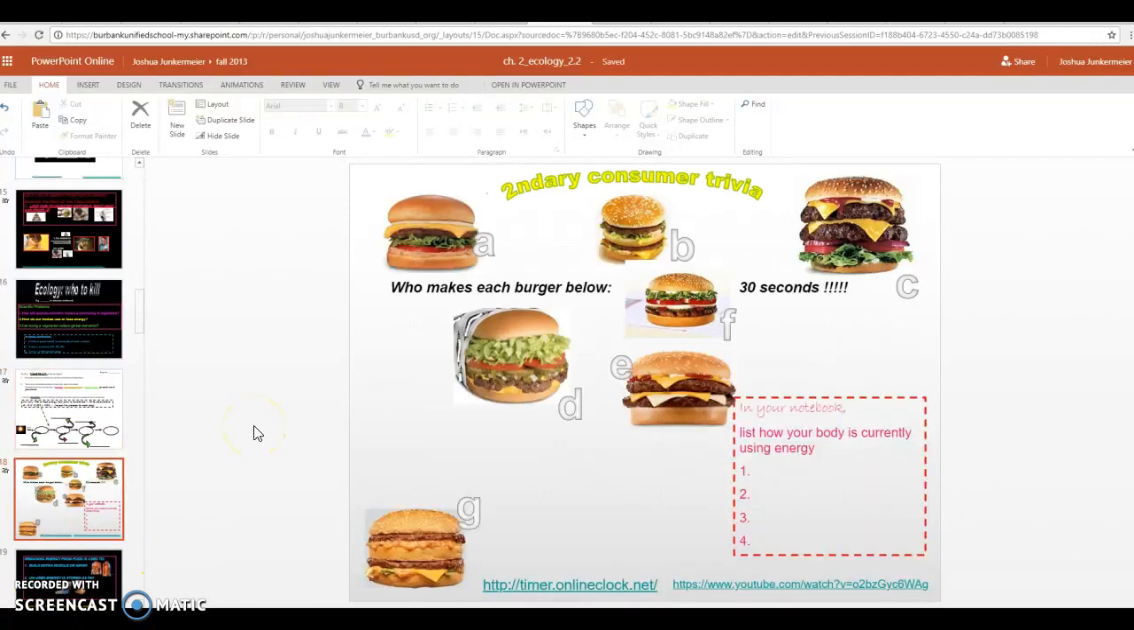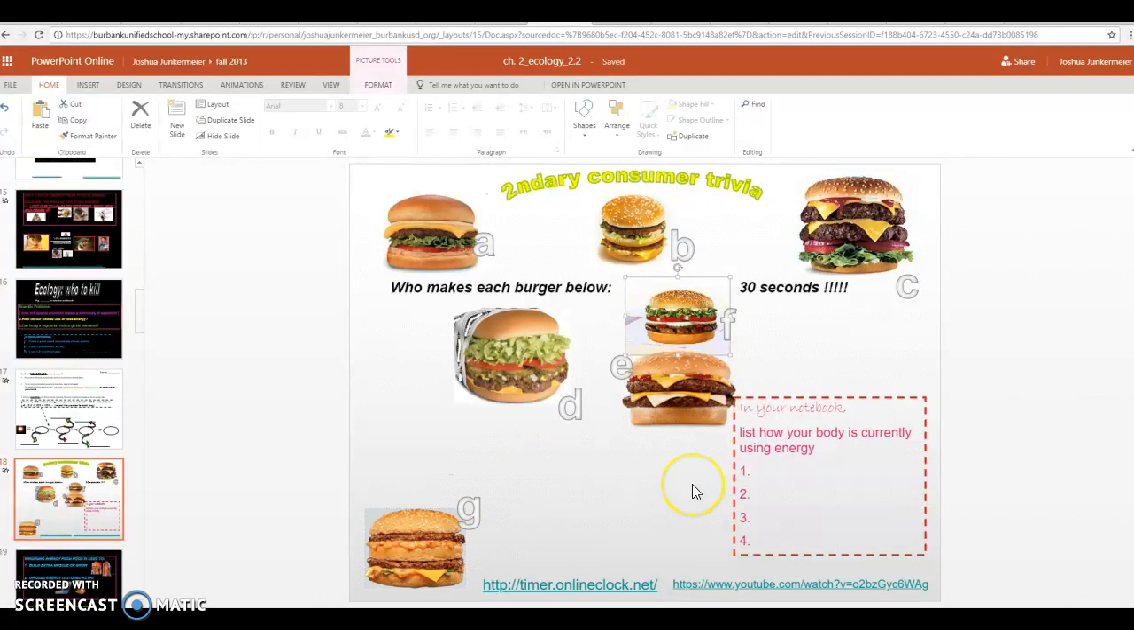All right, secondary consumers. Humans are generally secondary consumers. Most humans eat plants and animals, and a perfect example of that is a burger that contains plants and animal, or cow, beef, right? This is the fun task for you. I want you to see how effectively you can identify who makes each burger below. Can you do it? Remember, this is slide 18. So go ahead and pause and see if you can figure out who makes each burger here.